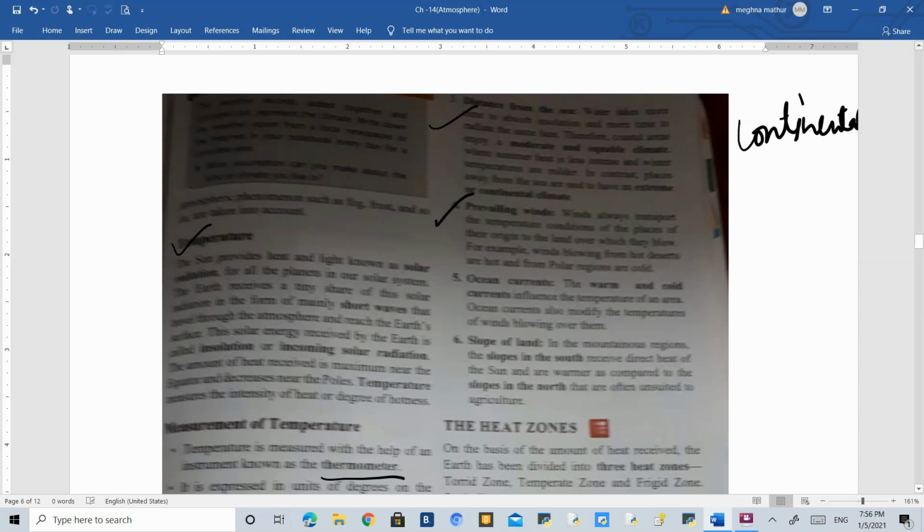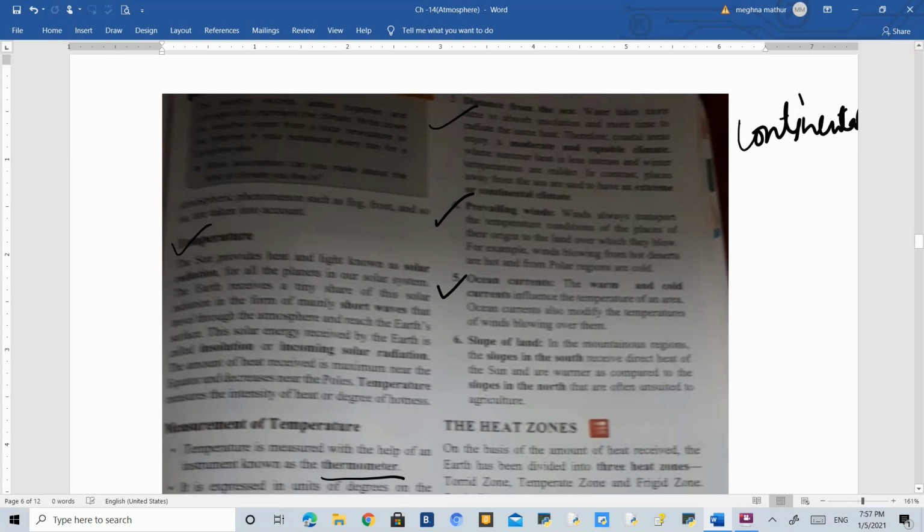Fourth point is prevailing winds. Prevailing winds means the winds which are prevailing. If hot winds are prevailing, then they will make the temperature of the surrounding areas hot also. If the winds which are blowing are cold in nature, then they will make the temperature of a particular region, and nearby regions, cold.